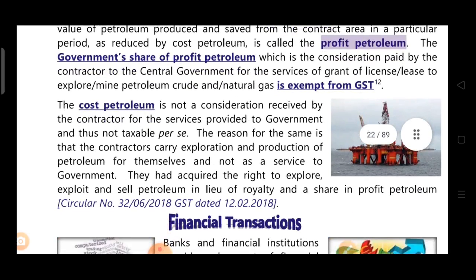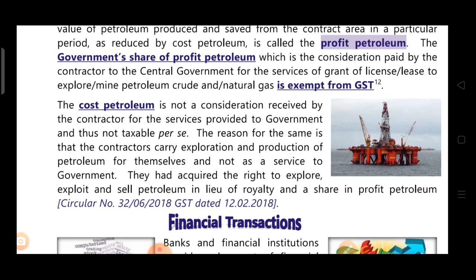Cost petroleum is not a consideration received by the contractor for the services provided to the government. It is not taxable per se. In our example, this 15 is not the consideration that is received by the contractor for the services provided to the government. The contractor is providing services to the government.